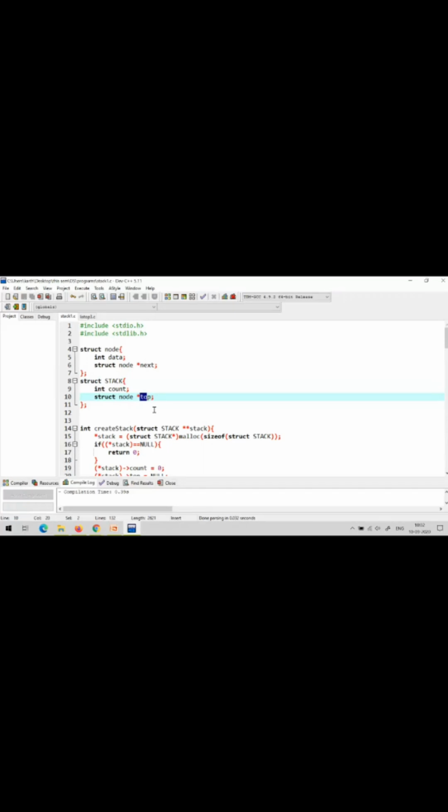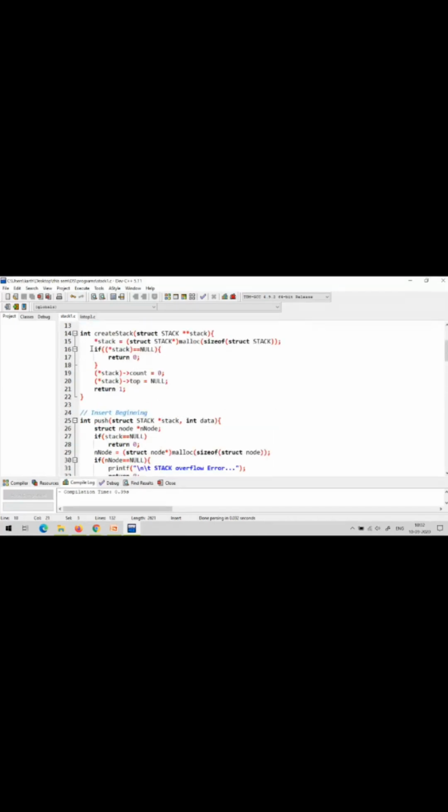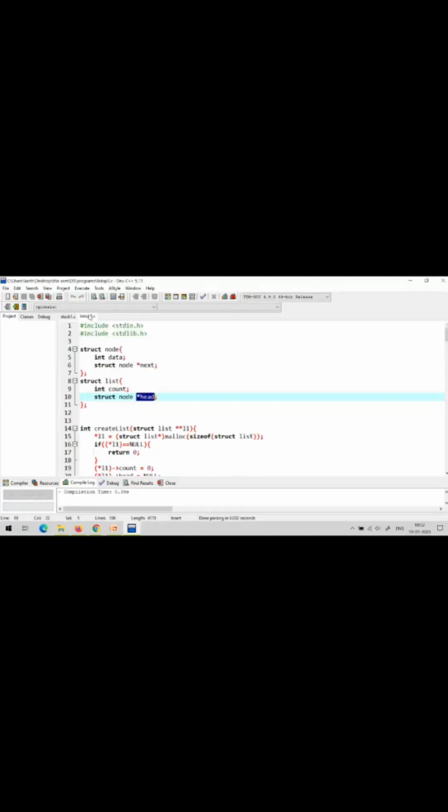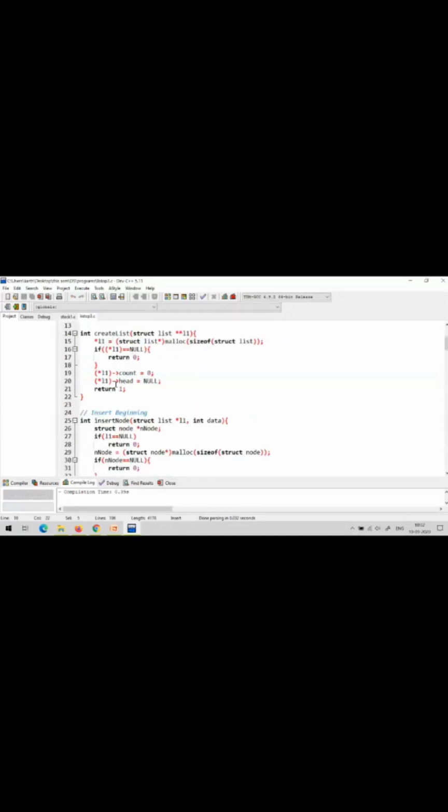Simply because the structure is stack, we need to maintain the top pointer. So I renamed it as a top pointer, and create stack. You can compare the create stack and create list functions, both are the same.